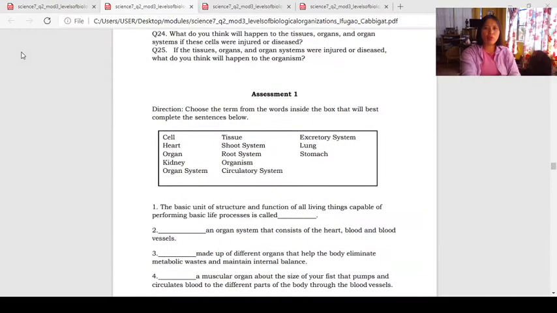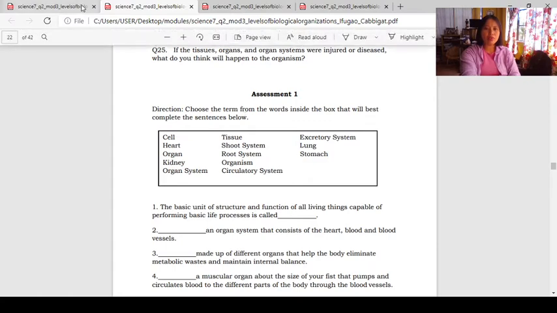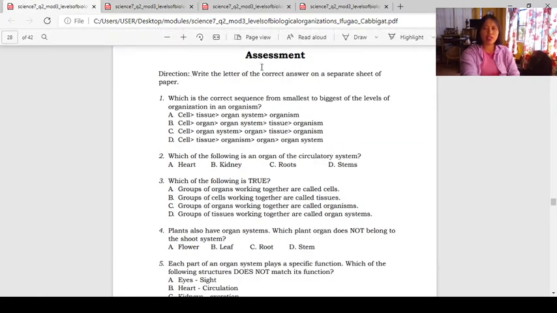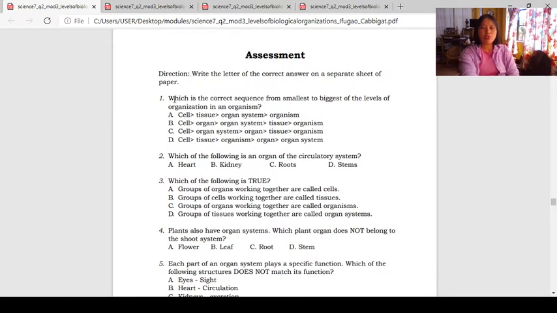The next written work is assessment. This is our assessment, the post test. This is 15 points. You're just going to write the letter of the correct answer on your answer sheet also. So here, number 1, example, which is the correct sequence from smallest to biggest of levels of organization in an organism?